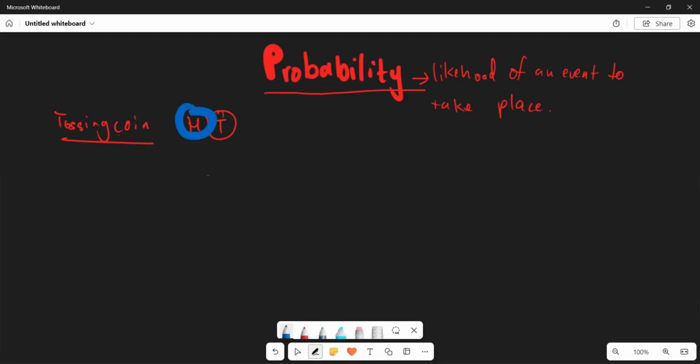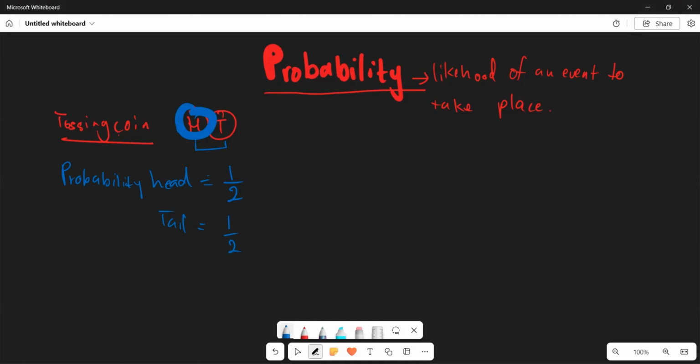So if we ask what is the probability of getting a head, then this is going to be 1 out of 2 chances, as you are having 2 chances and you only have 1 chance of getting a head out of the 2 chances. Similarly, if we ask the probability of a tail, it is going to be similarly 1 over 2. So this is going to be your general understanding of this.